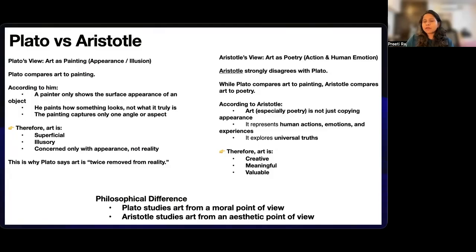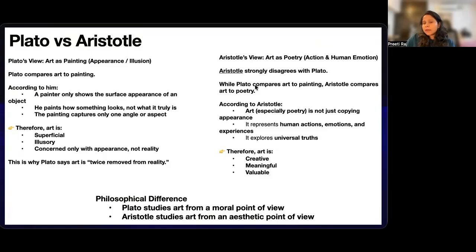The painting captures only one angle or one aspect of the thing that is there. Therefore, art is superficial, it is illusionary, it is concerned only with appearance and not reality. This is why Plato says that it is twice removed from reality. Whereas Aristotle views art as poetry. So this you have to keep in mind. Plato compares art to painting, whereas Aristotle views art as poetry and strongly disagrees with Plato.